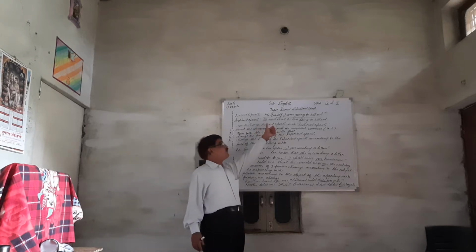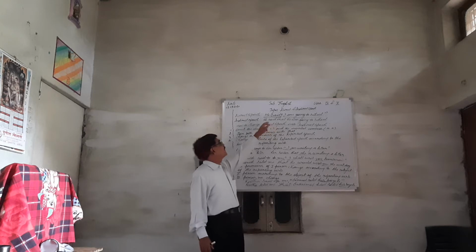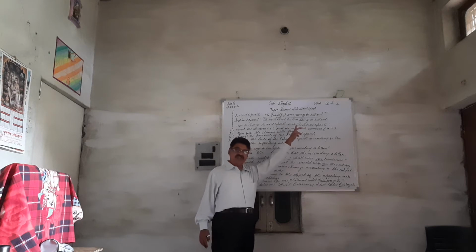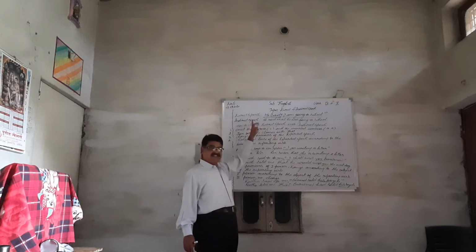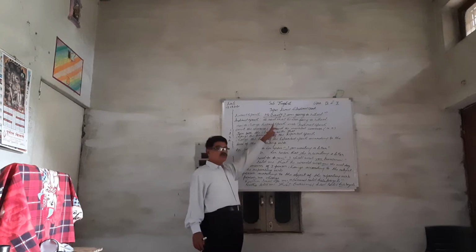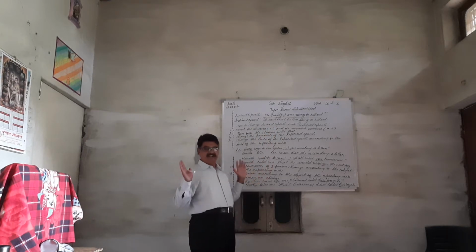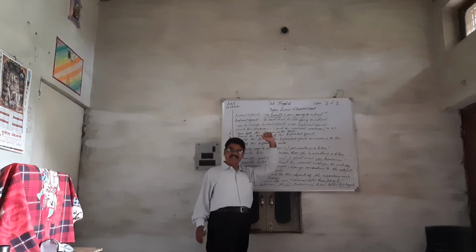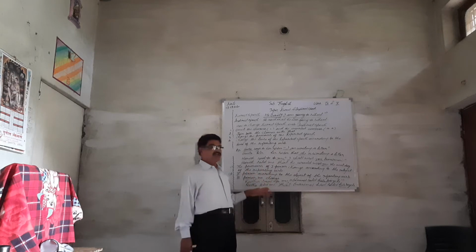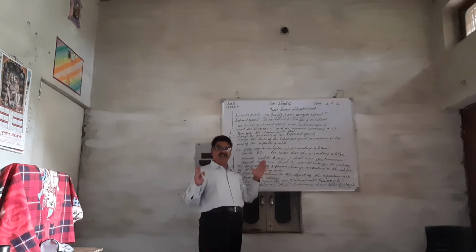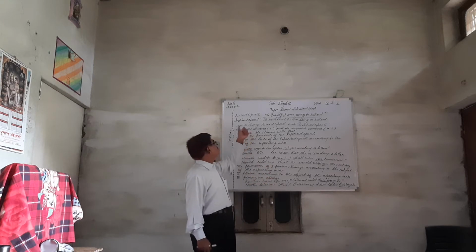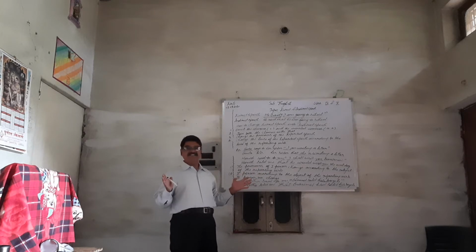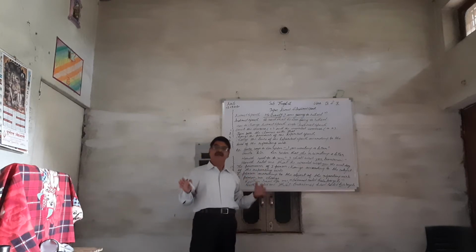In the first sentence, I have used comma and inverted commas, and in the second sentence there is no use of comma or inverted commas, and that's why it is clear that the first sentence is in direct speech and the second one is in indirect speech. So we should learn what is direct speech and what is indirect speech.